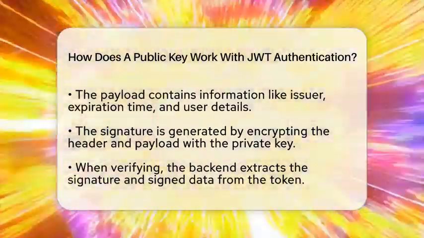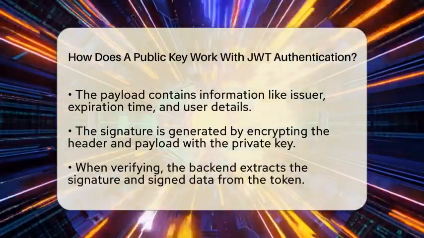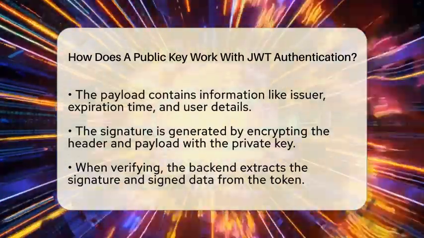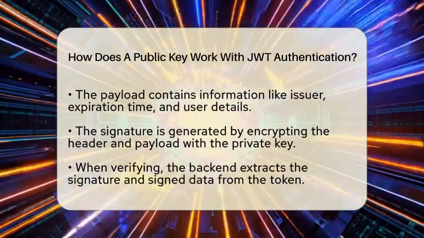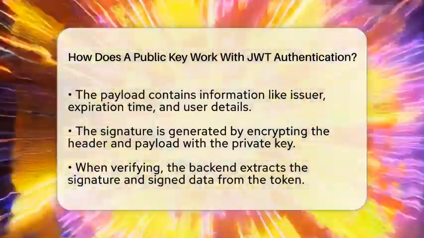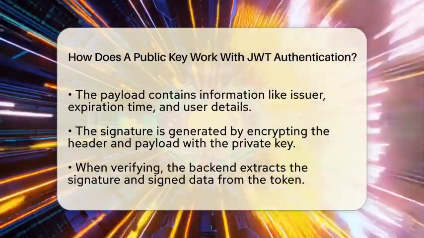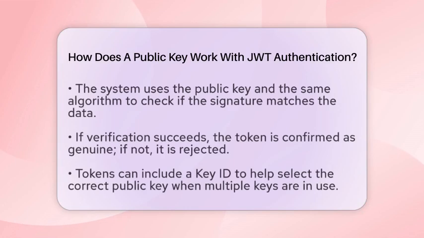When a backend service receives this token, it needs to check if it is valid. It does this by using the public key. The service extracts the signature and the data that was signed. Then it uses the public key and the same algorithm to verify if the signature matches the data. If it does, the token is confirmed to be genuine. If not, the token is rejected.